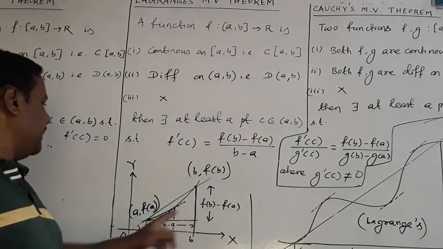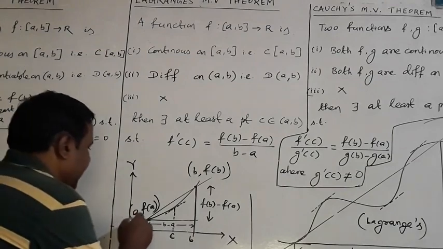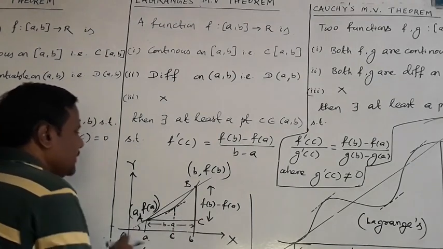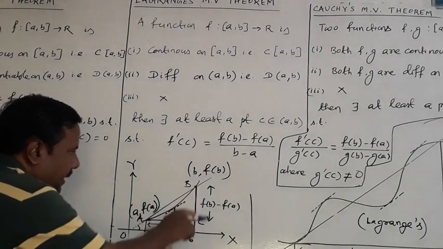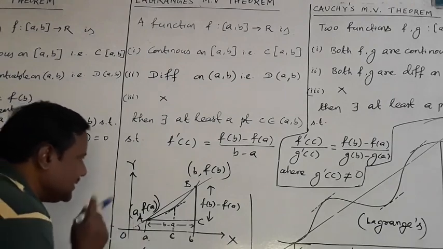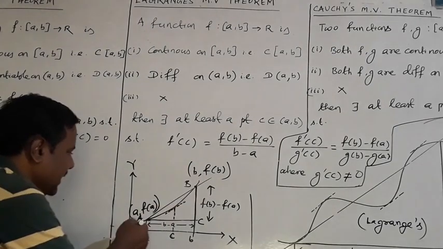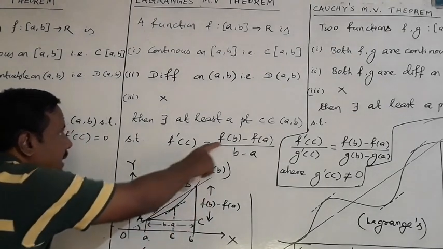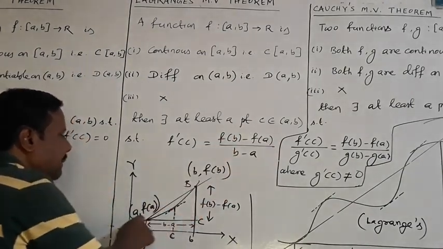Now f b minus f a by b minus a. If this is point A and this is point B, then this is a triangle. Suppose this is C. ABC is a triangle. f b minus f a by b minus a means perpendicular by base. We know what perpendicular by base is: it is tan theta. Then tan theta means slope of the line. Which line? Slope of the line AB. So slope of the line AB means f b minus f a by b minus a.